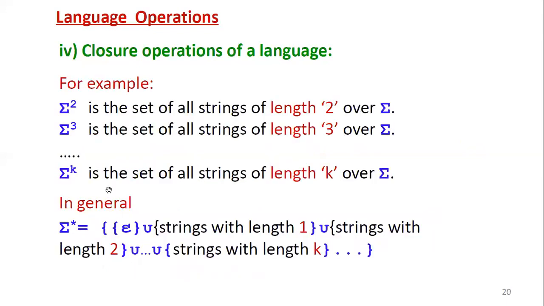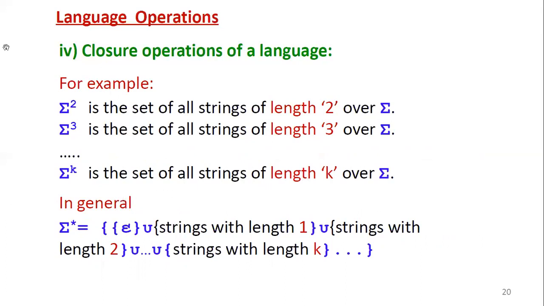Similarly, sigma power 2 can be interpreted as the set of all strings of length 2 over sigma, whereas sigma power 3 is the set of all strings of length 3 over sigma, and so on. Sigma power k is the set of all strings of length k over sigma.